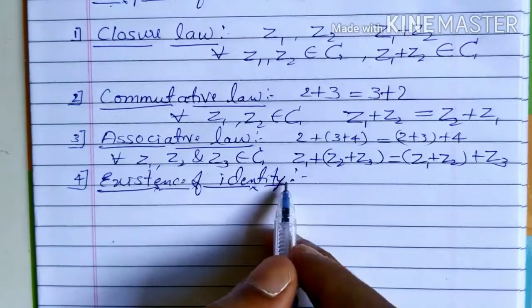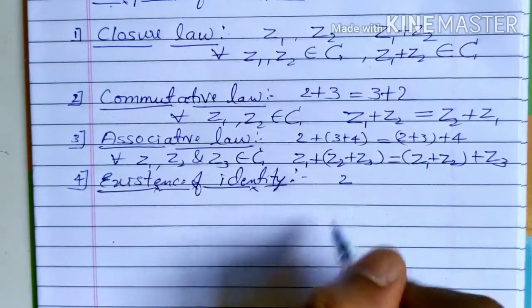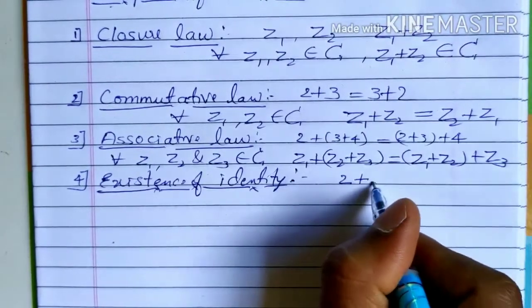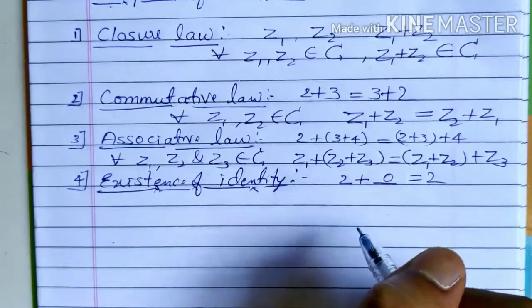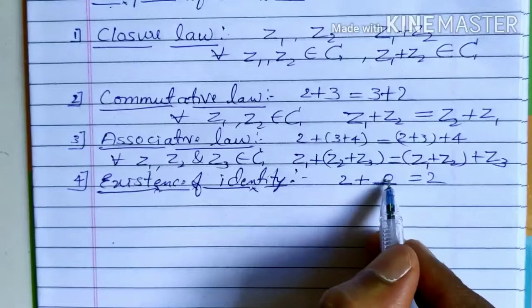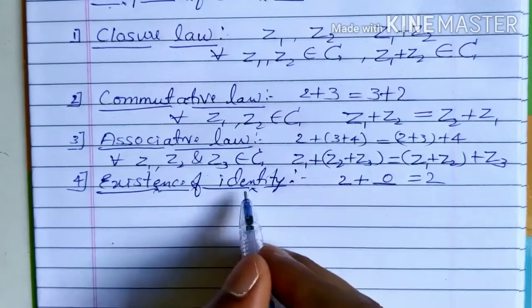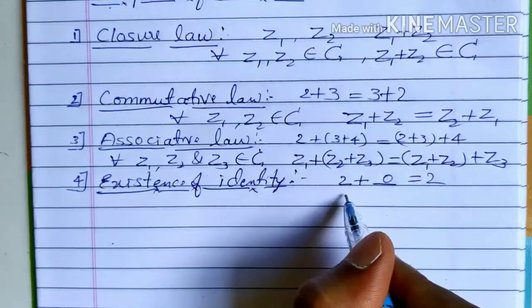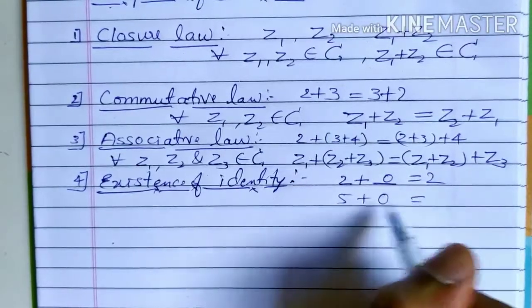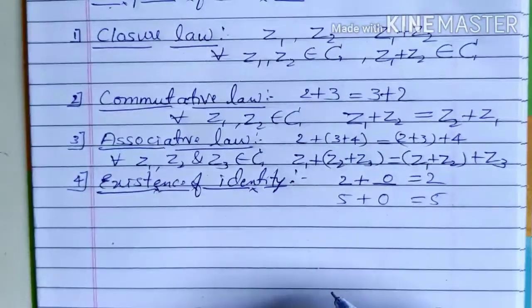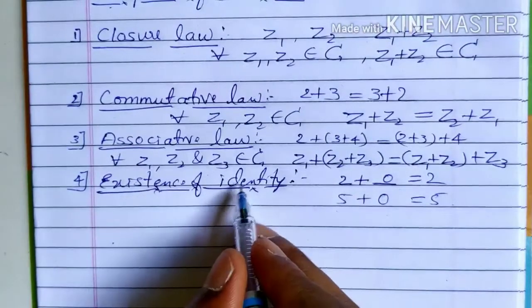Identity element means if you consider any number, by adding which number do you get the same number? Definitely 0, correct? Therefore this number is called the identity element. If you consider any number, 5 or anything, then only if you add 0 are you going to get the same number. So it is called identity element.